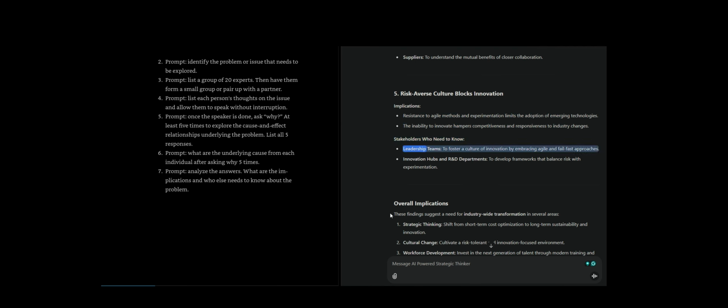Stakeholders who need to know. Leadership teams, to foster a culture of innovation by embracing agile and fail-fast approaches. Innovation hubs and R&D departments, to develop frameworks that balance risk with experimentation. Overall implications. These findings suggest a need for industry-wide transformation in several areas. Strategic thinking, shift from short-term cost optimization to long-term sustainability and innovation.